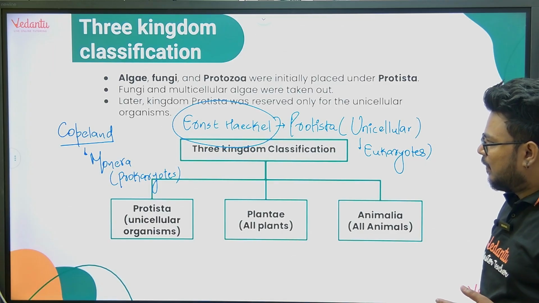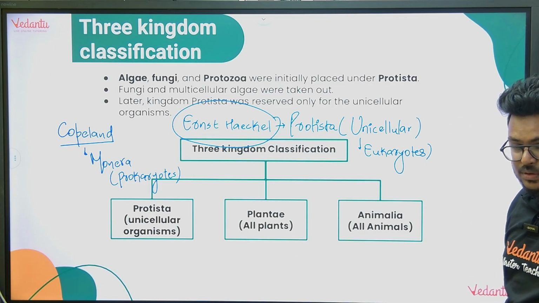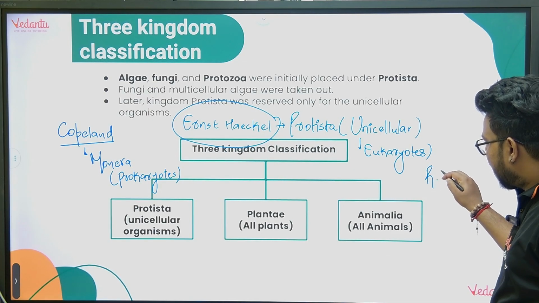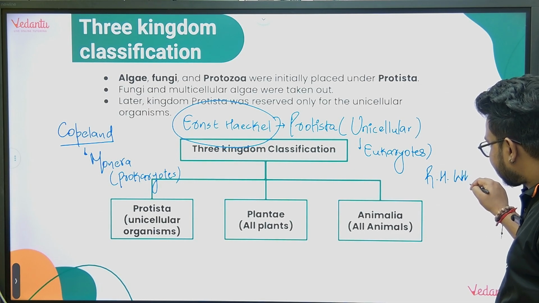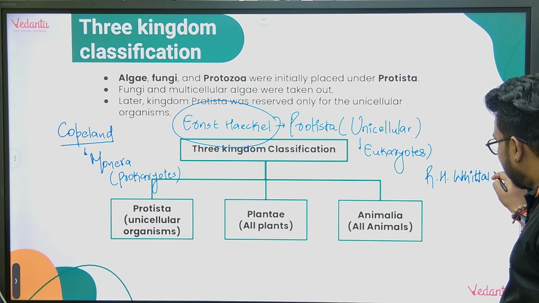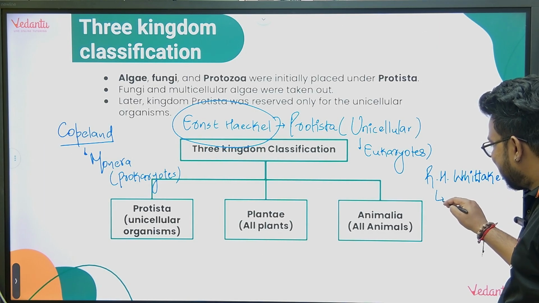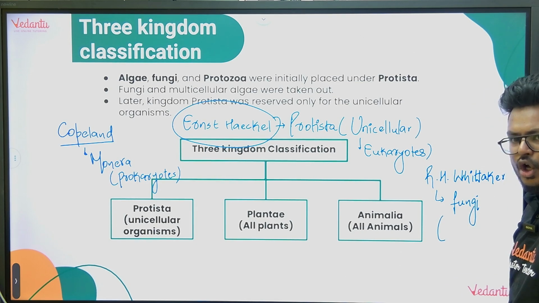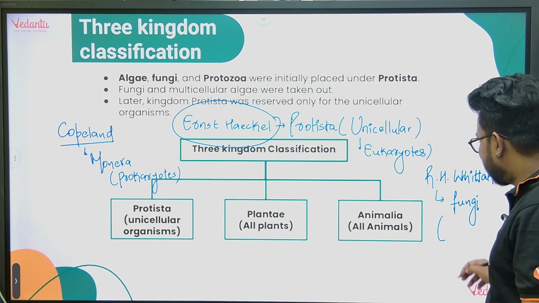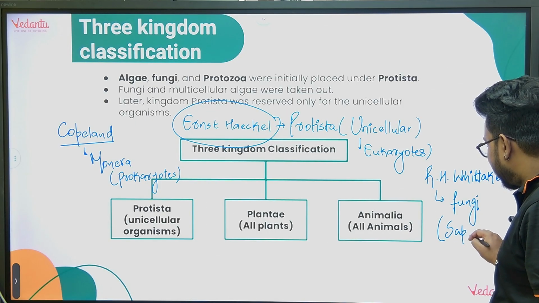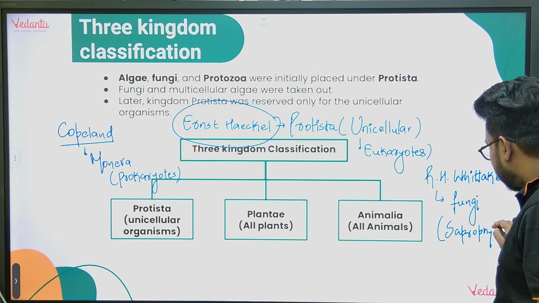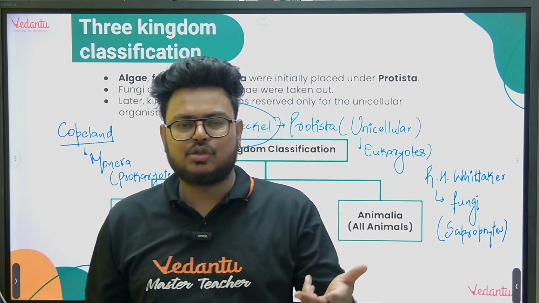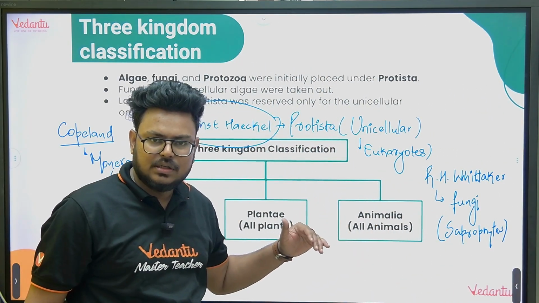So the first problem was solved by Ernst Haeckel, the second problem was solved by Copeland, and the third problem was solved by R.H. Whittaker. So the problem of fungi and plants being together is also resolved.